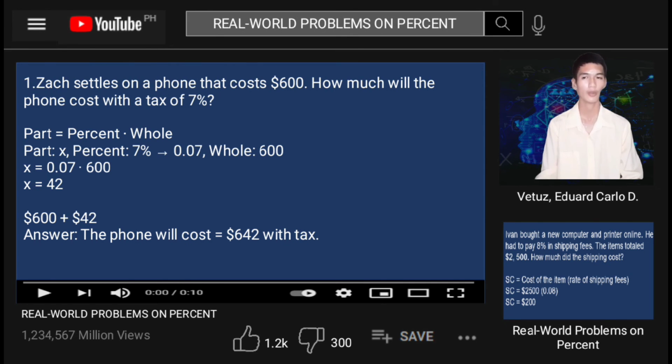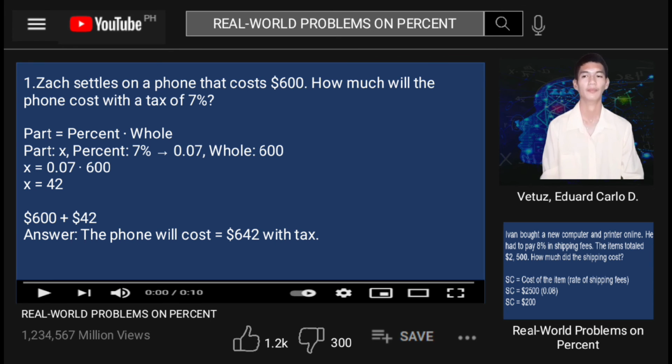So x is equal to 0.07 multiplied by 600, and it's equal to $42. So the tax is $42. To find the total amount that you will have to pay, add the tax to the sale price. So the sale price is $600 plus our tax is $42. So the phone will cost $642 with tax.